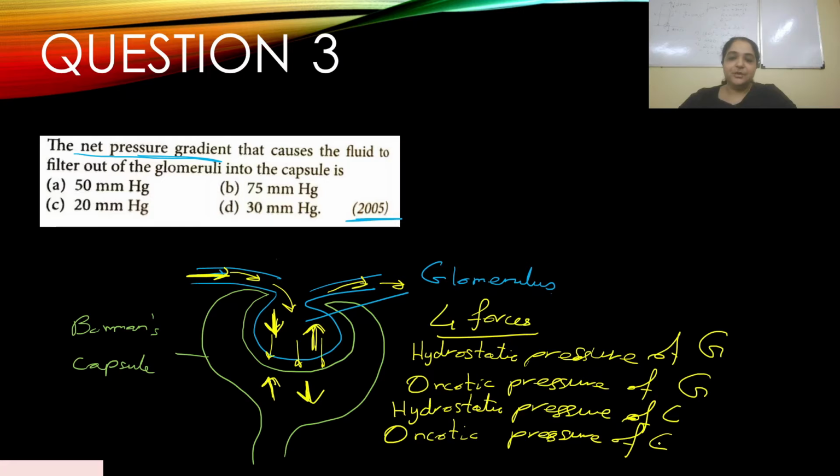Now, if you watched my lectures on body fluids and circulation, I have clearly explained how hydrostatic pressure pushes the fluid out, and there is albumin present in the blood which pulls the fluid back in, because you don't want to lose that fluid. Arteries are pushing blood at a very high pressure, so the fluid tends to move out of those capillaries, but you need to bring that lost fluid back into the capillaries.